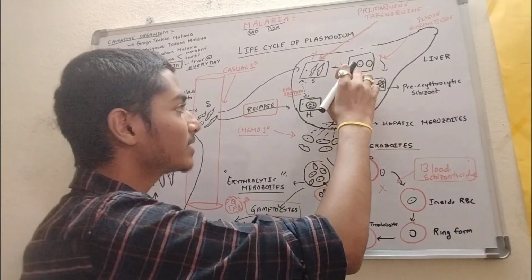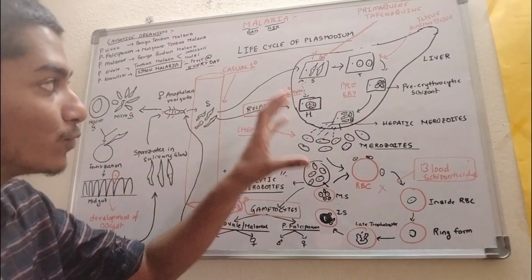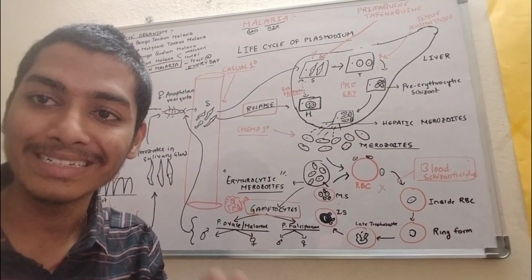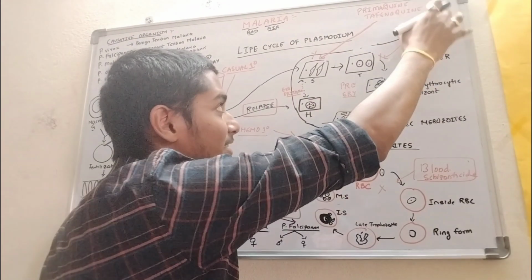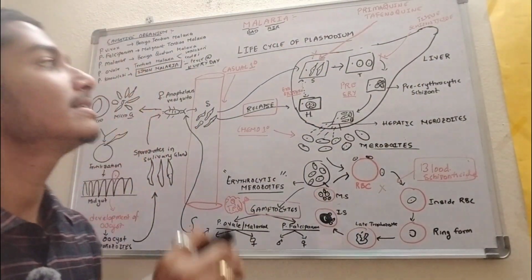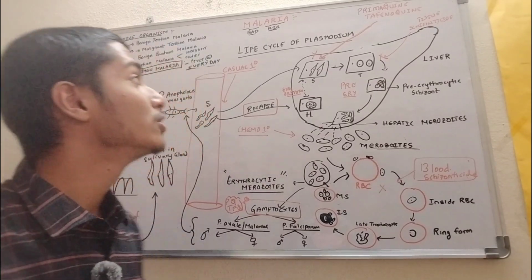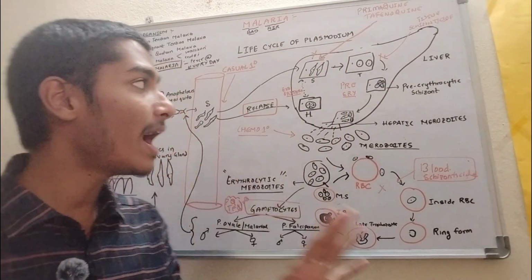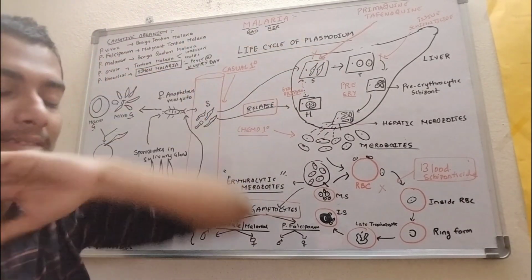The drugs which act on this pre-erythrocytic cycle are called tissue schizonticides. This is the hepatic tissue, right? So these are called tissue schizonticides. I will discuss the drugs which come under tissue schizonticides shortly, right? We have primaquine and tafenoquine. These two drugs are especially effective against this exoerythrocytic cycle.